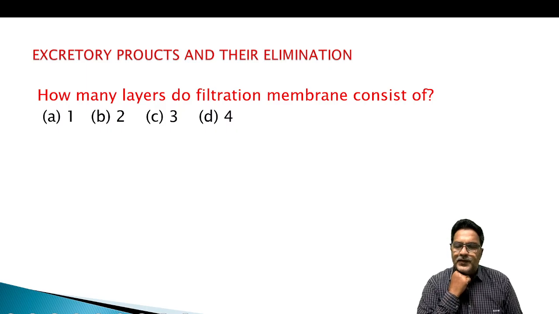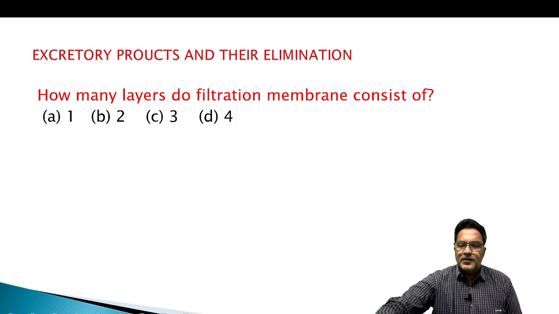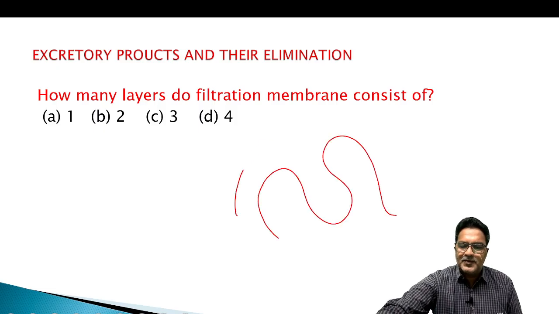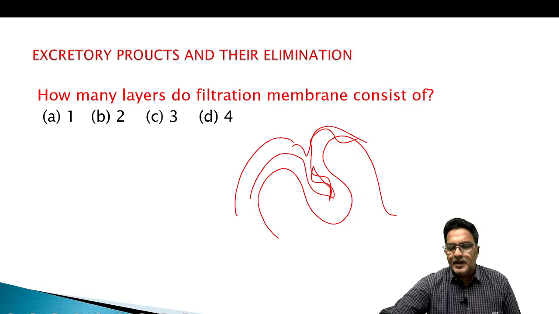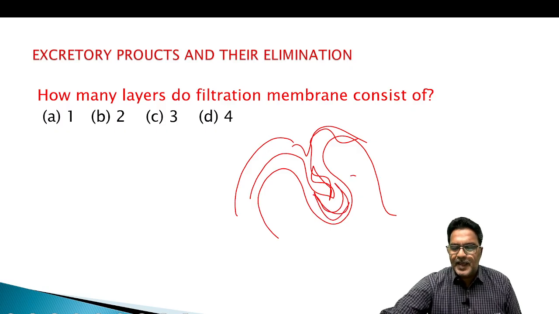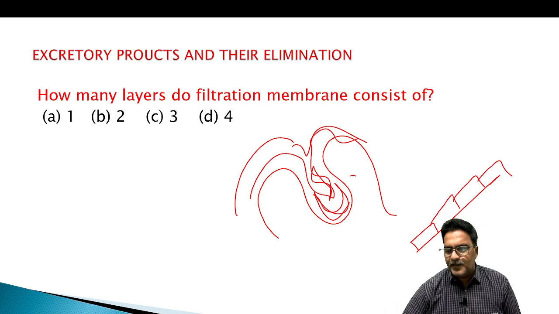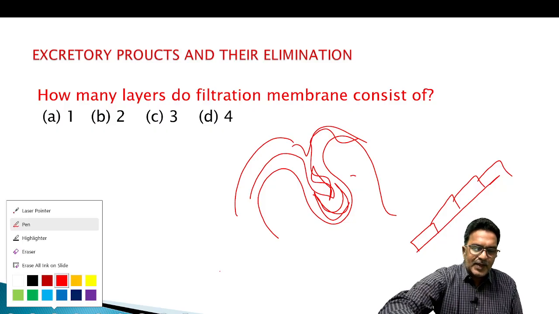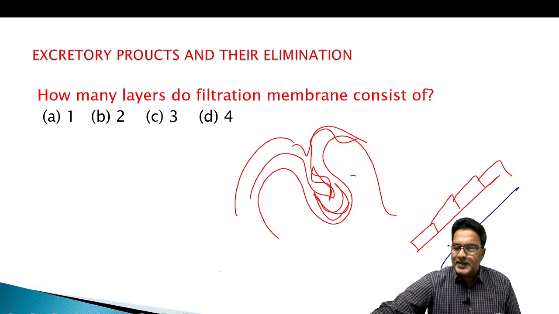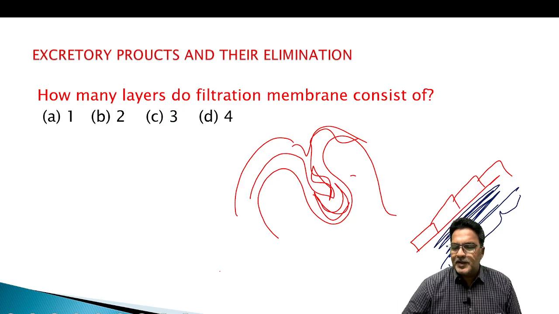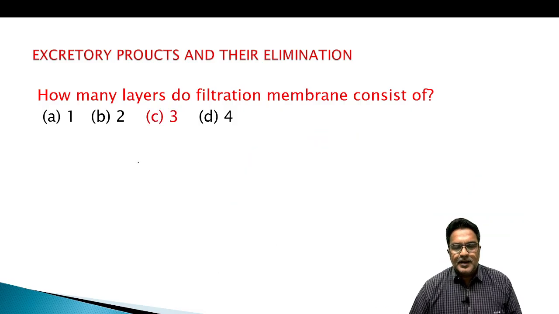How many layers does the filtration membrane consist of? Filtration membrane: this is Bowman's capsule and afferent arteriole, glomerulus, efferent. So this blood capillary endothelium is made up of simple squamous, whereas our Bowman's capsule is made up of simple squamous. In between them we say basement membrane. So how many layers can be expected then? The filtration membrane consists of 3 layers.